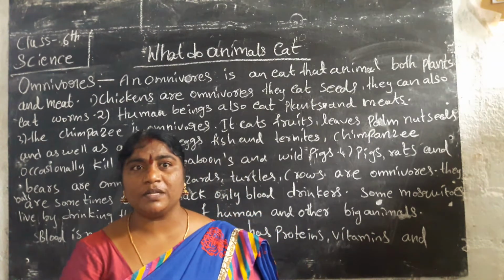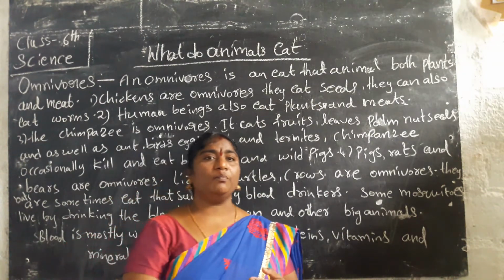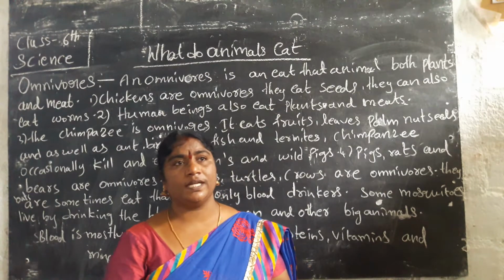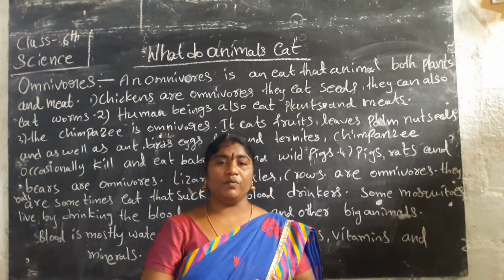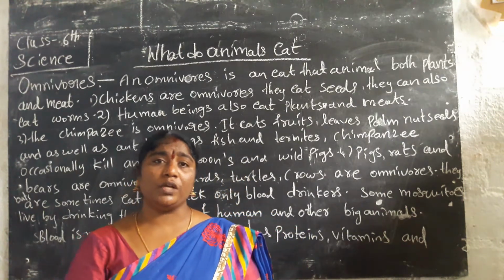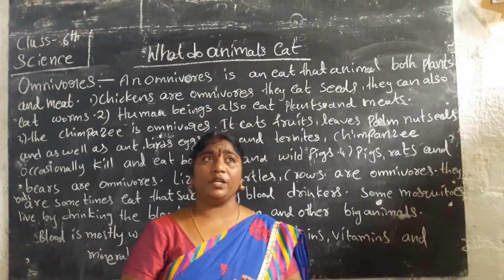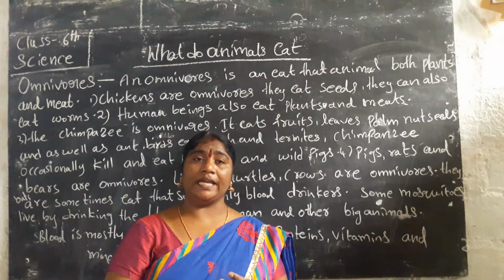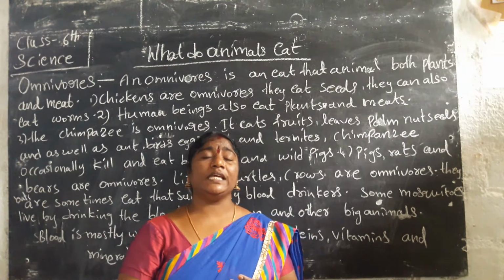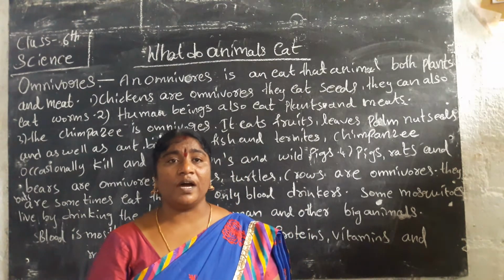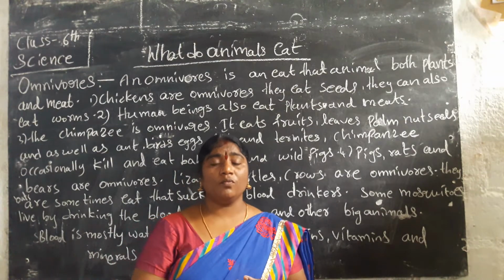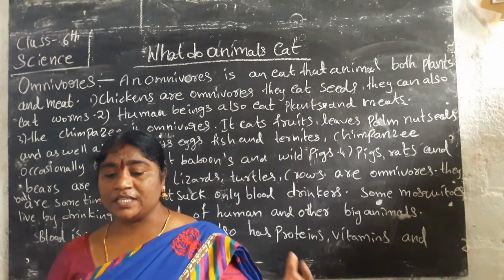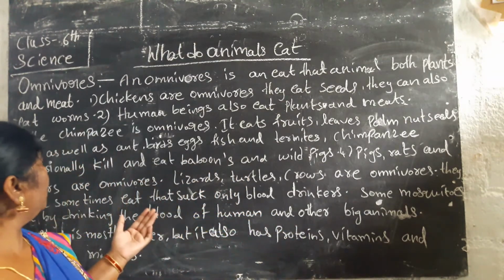Only plant-eating animals are called herbivorous. Examples are cow, goat, sheep. These are called herbivorous. Some animals eat only the flesh of other animals. They are called carnivorous, like lion, tiger, fox. They eat only the flesh of other animals. Now in this session we have to learn about omnivorous.